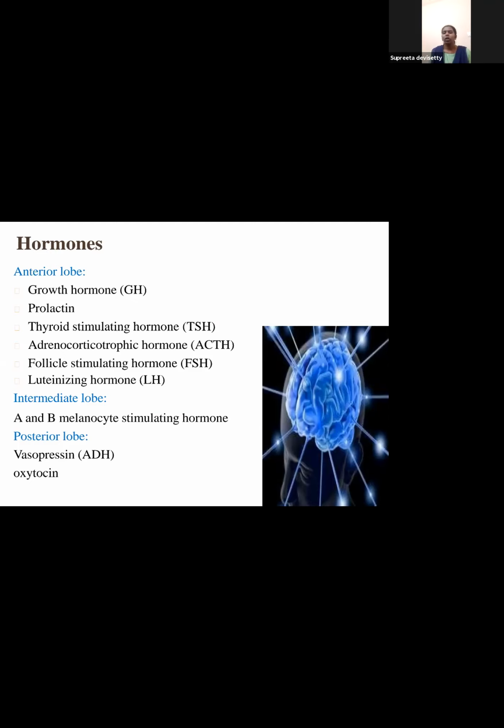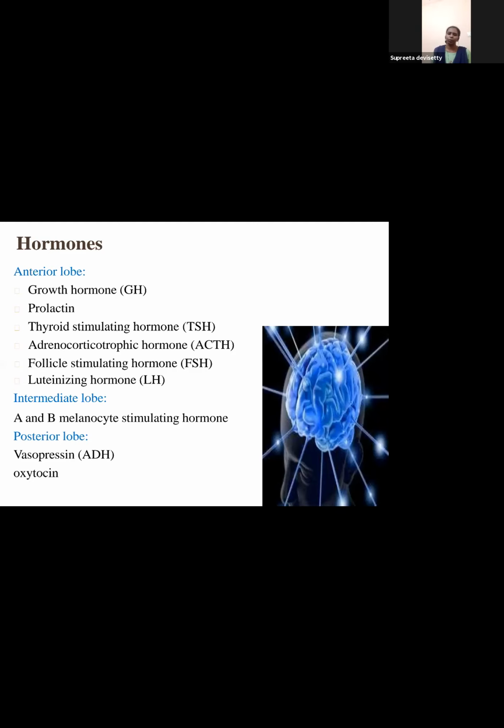What are the 6 hormones of the anterior lobe? Growth hormone, prolactin, thyroid stimulating hormone, adrenocorticotropic hormone, follicle stimulating hormone, luteinizing hormone. I have briefed their functions in the previous slide. MSH, melanocyte stimulating hormone, is concerned with the melanin pigment present in the skin. You have seen vitiligo patients, with abnormal white skin somewhere on the hand or face. In them, the melanin is less, and that melanin is under the control of melanocyte stimulating hormone in the pituitary.